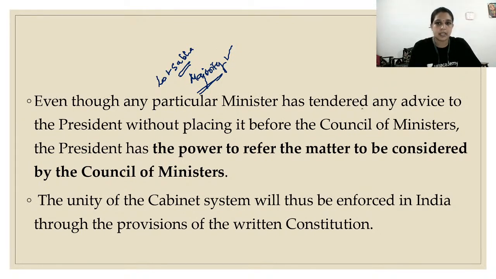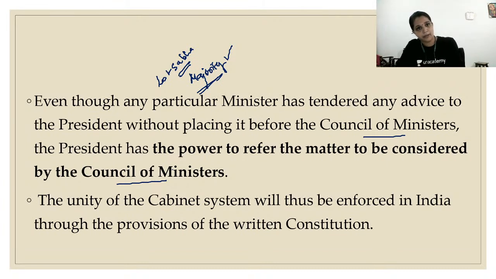Even if any particular minister has tendered advice to the president without placing it before the council of ministers, the president has the power to refer the matter to be considered by the council of ministers. If an individual minister is going and advising the president, the president can take it to the council of ministers and say, okay, this person has given me advice and has not presented it to the council of ministers, so reconsider it and tell me whether I should follow it or not. That also is possible. The unity of the cabinet system is thus enforced in India through the provisions of the written Constitution. In our Constitution, it is written related to this cabinet system.